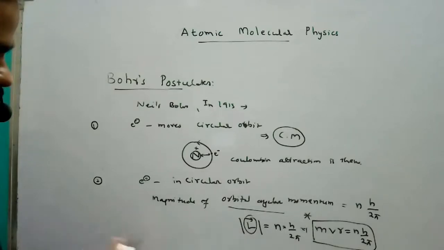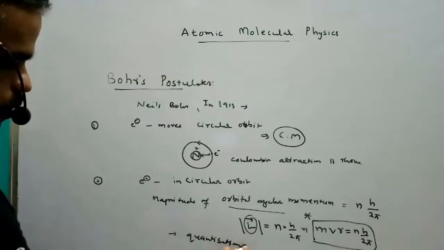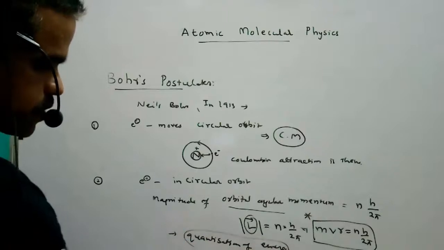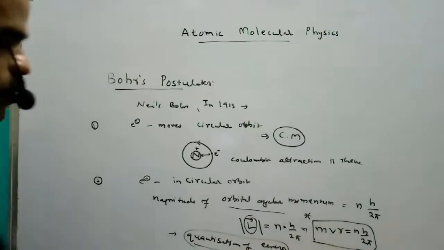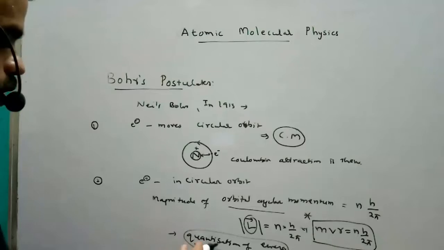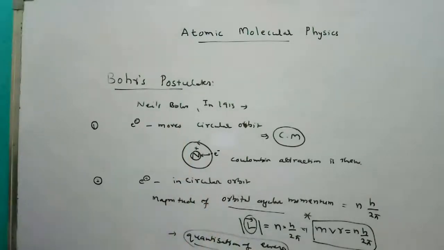In the second postulate we got quantization of energy. That means energy is quantized, an integral multiple. We get the concept of quantization of energy from the second postulate.